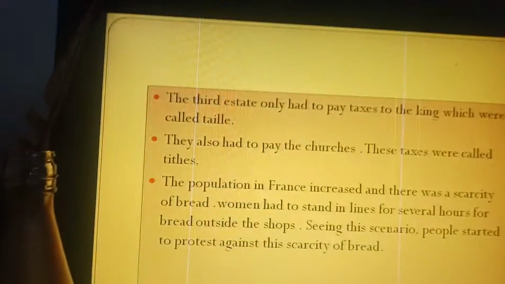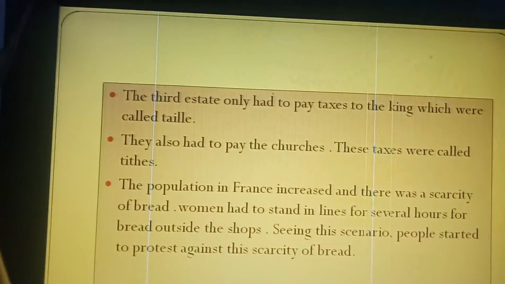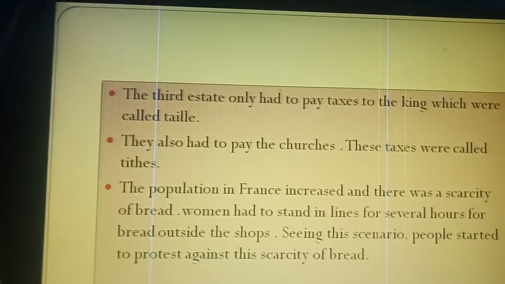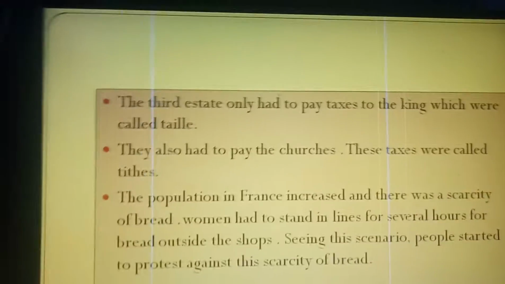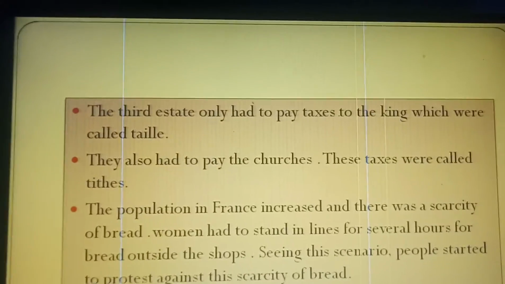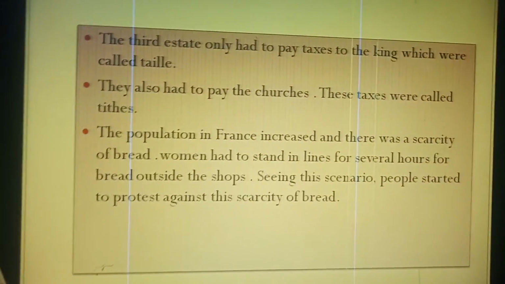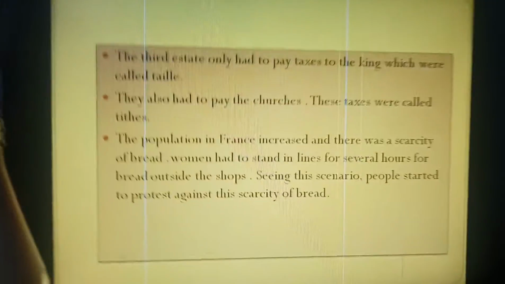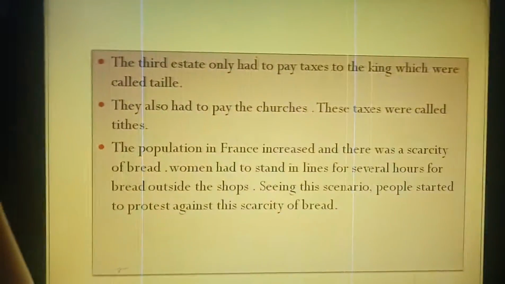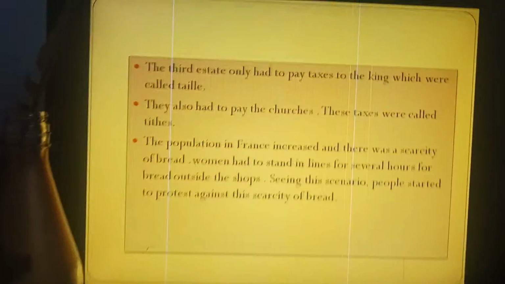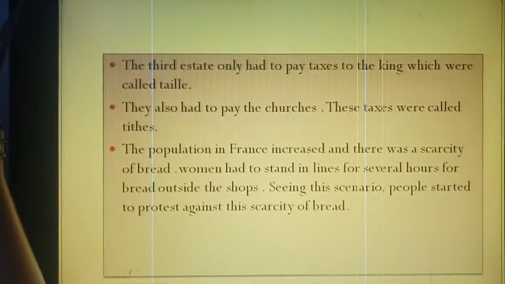So there was a rule that only the third estate will pay taxes to the king. These taxes were called taille. They also had to pay to the churches. These taxes were called tithes. The population in France increased and there was scarcity of bread. Women had to stand in lines for several hours for bread outside the shops. Seeing this scenario, people started protest against the scarcity of bread.